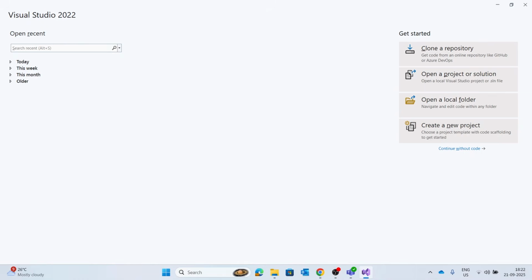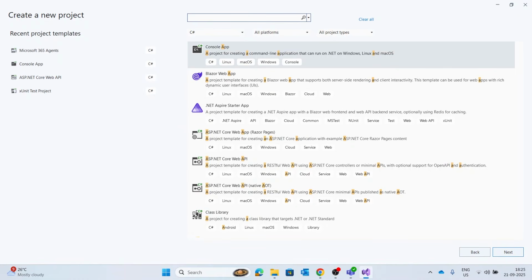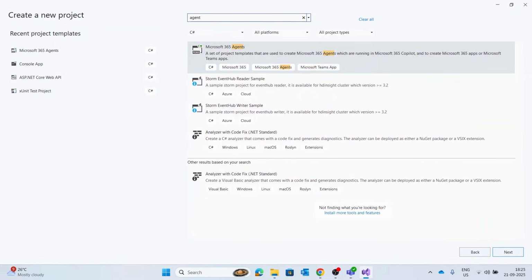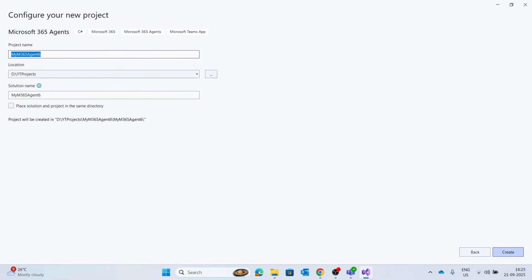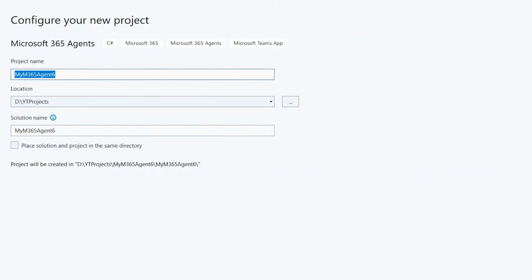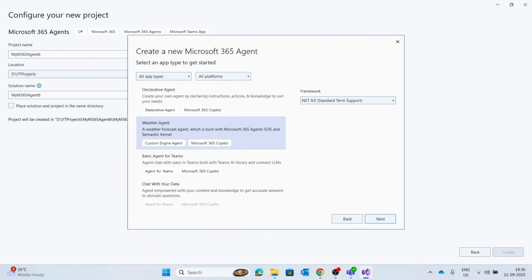To build the new project, open Visual Studio and select Create New Project. Search for Agent to find the new template using Microsoft 365 Agent Toolkit and then click on Next. Here you can give a name to the agent, or you can also change the location and solution name if you want. Now click on Create, and this is how the dialog box will appear to select the agents. We have a list of options to select the agent.